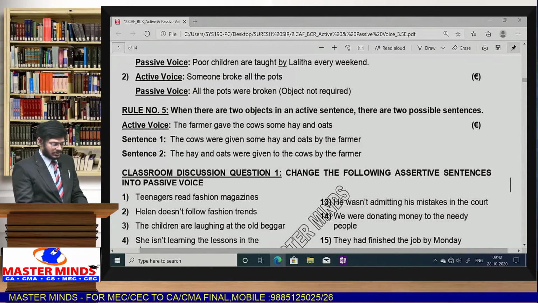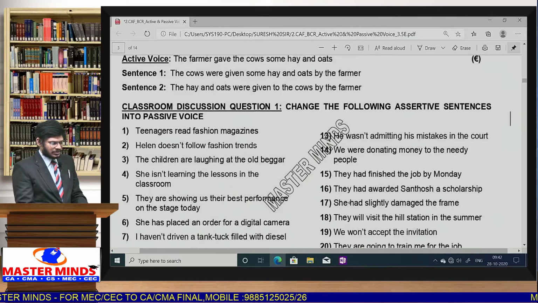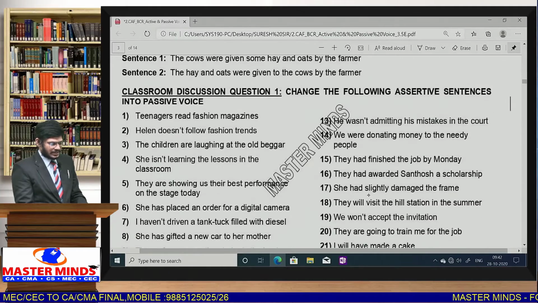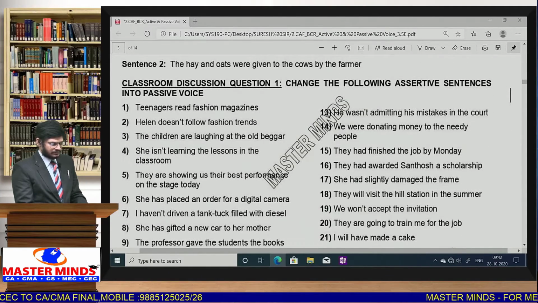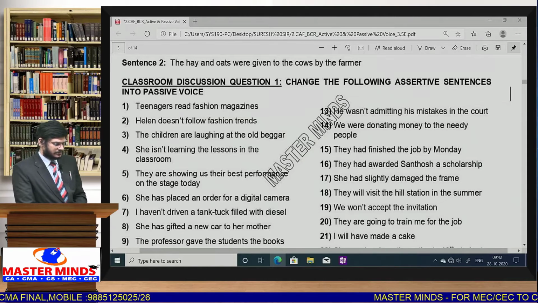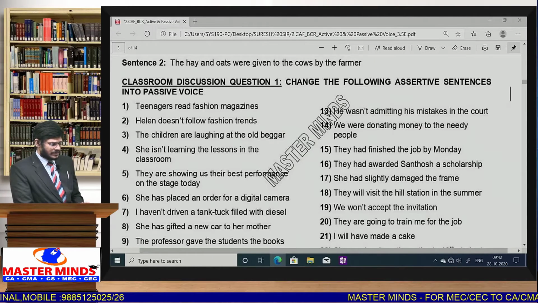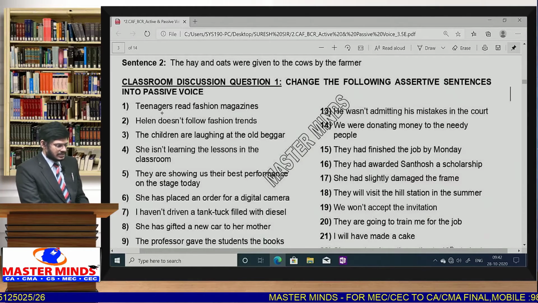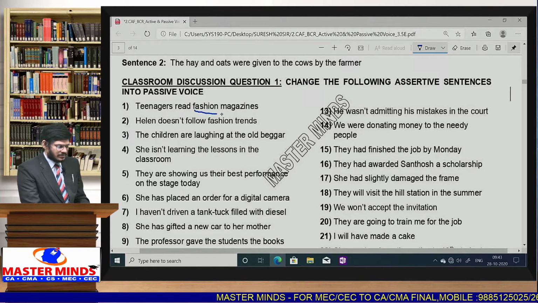So there are different models also. We will see some models based on this particular sentence. Some rules and regulations related to active voice, passive voice are also given. Say for example, we will practice some questions. First question, if you observe: teenagers read fashion magazines. What is the object here? Fashion magazines.